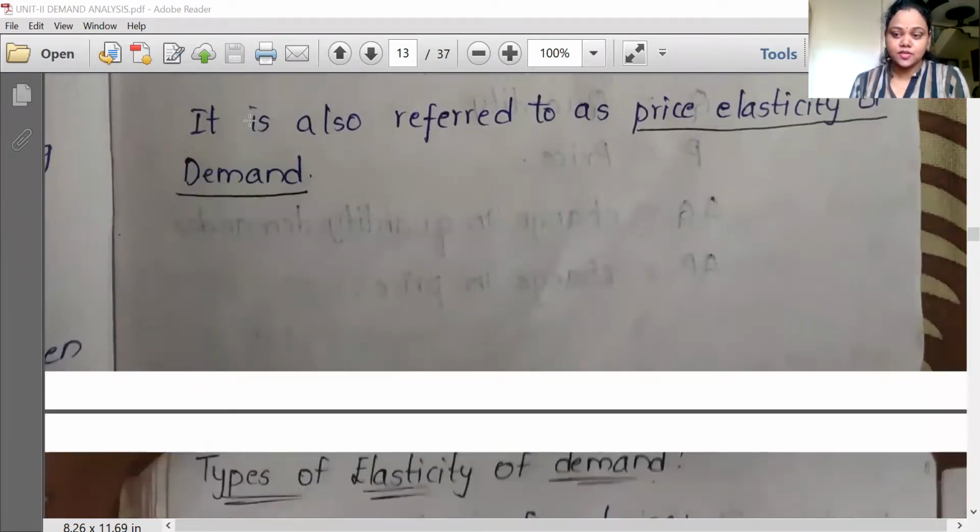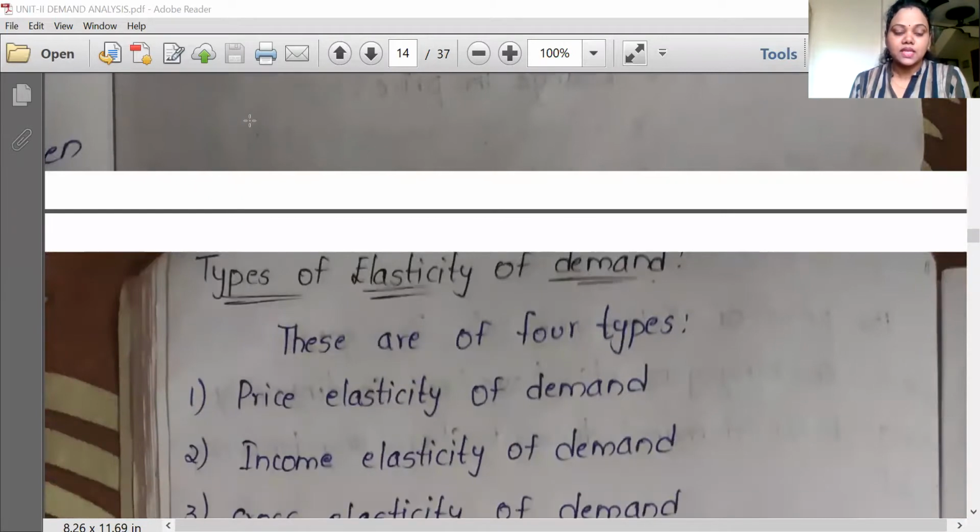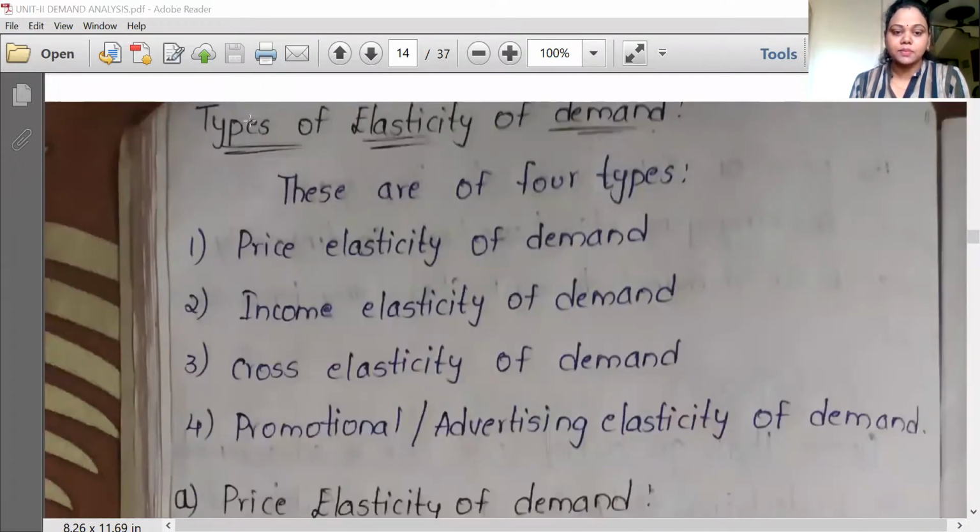Coming to the types of price elasticity of demand, elasticities of demand are of 4 types: price elasticity of demand, income elasticity of demand, cross elasticity of demand, and promotional or advertising elasticity of demand. All these are similar concepts. Here we explain the percentage change in quantity demanded of a product with respect to price, which is price elasticity of demand.